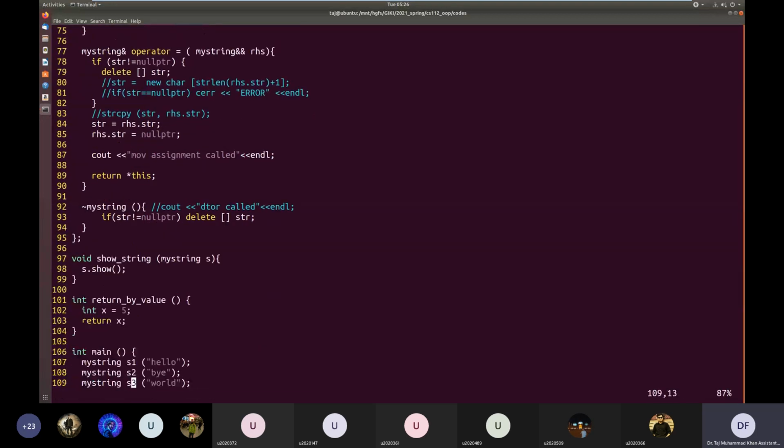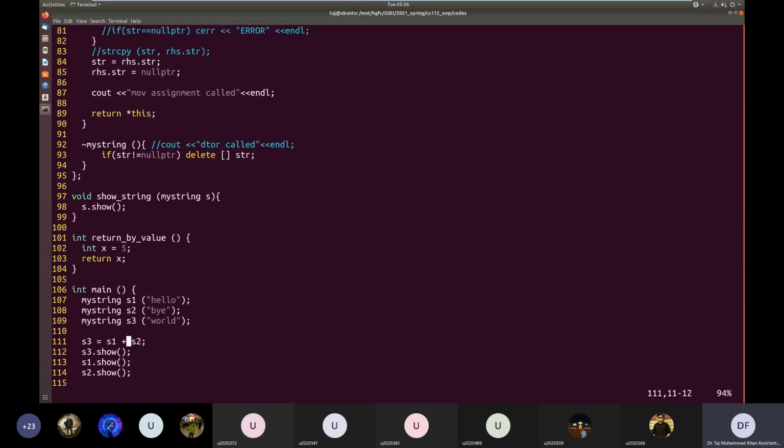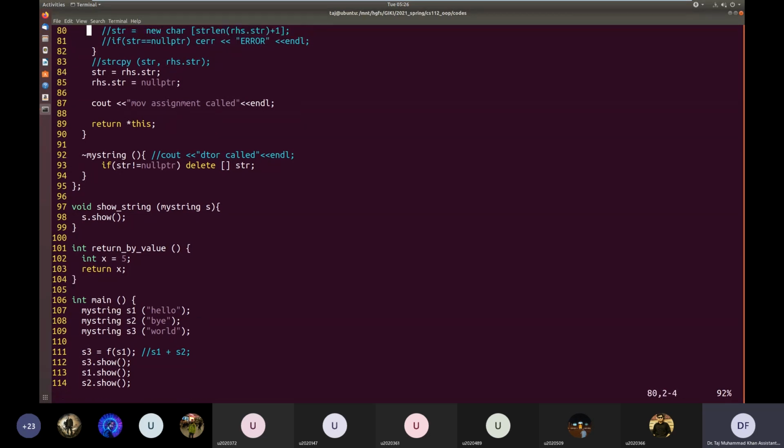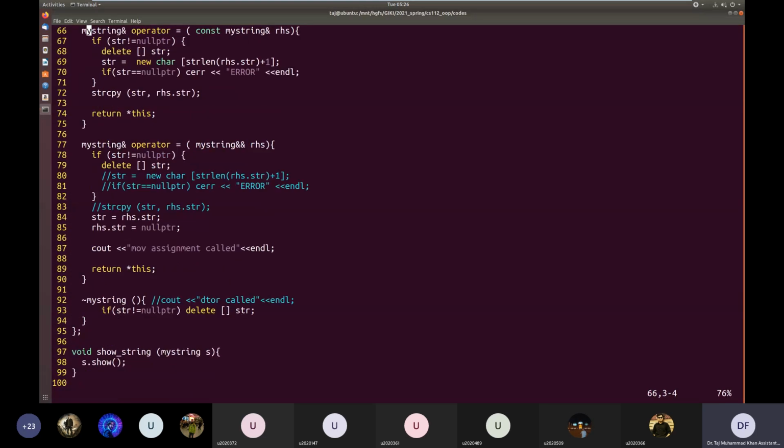So here, instead of this, if I call f of s1, now f will return a reference which is basically not an R value. Okay? It will not be a copy. It's the original reference to the original variable s1. So here, instead of the move assignment, it will call this simple assignment.